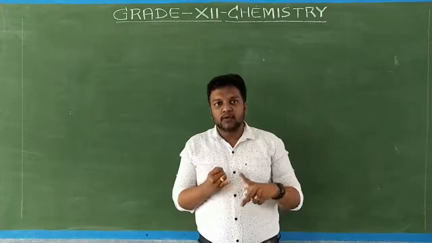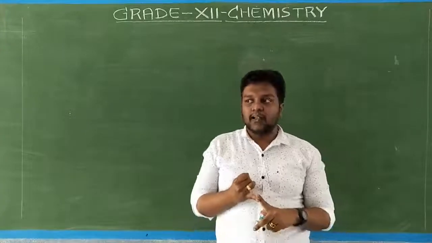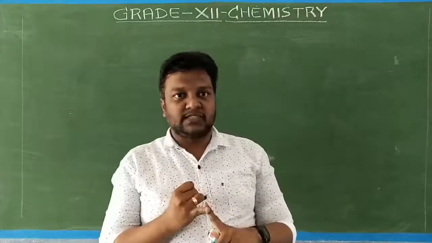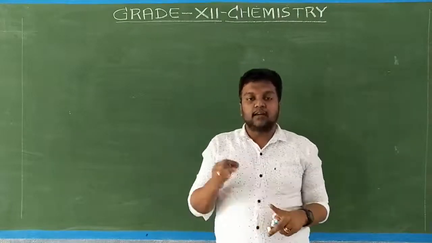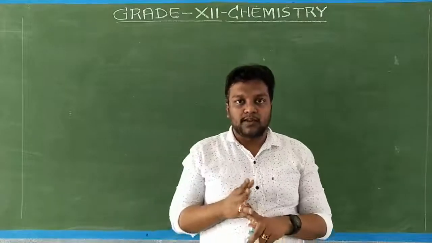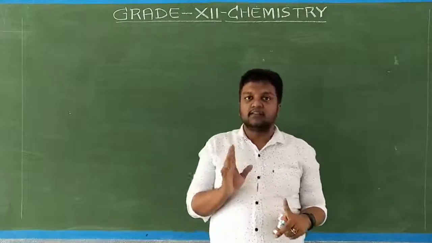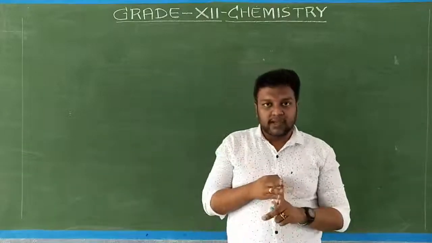First I told you what haloalkanes and haloarenes are called, and how haloalkanes and haloarenes are formed. This is the first topic. The next one was classification. There are 4 to 5 different methods of classification of haloalkanes and haloarenes, which I also taught you. Then nomenclature. You can expect one definite nomenclature question from haloalkanes and haloarenes, and I have told you that.